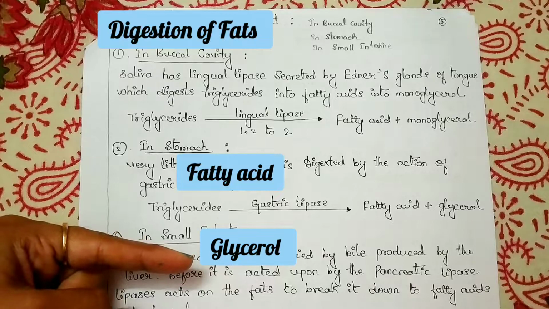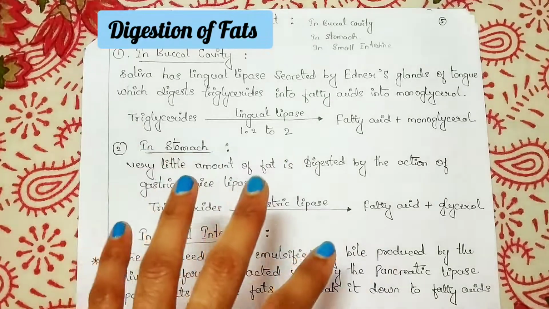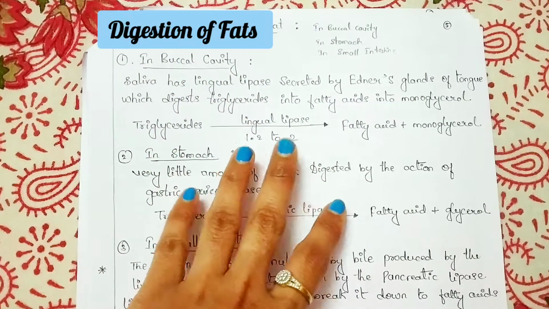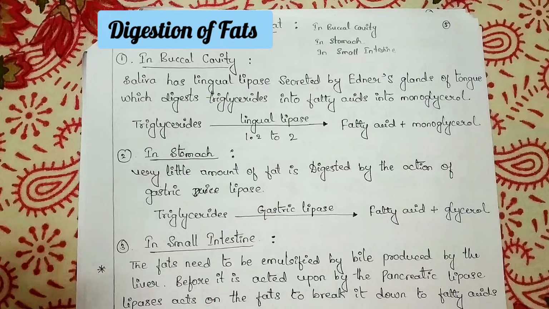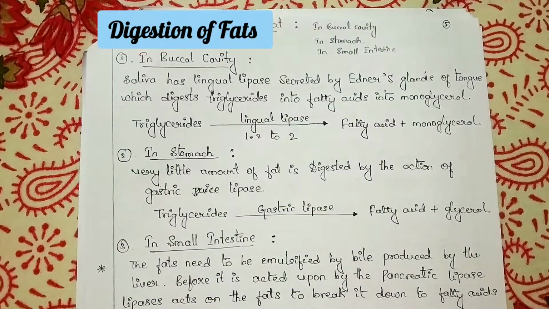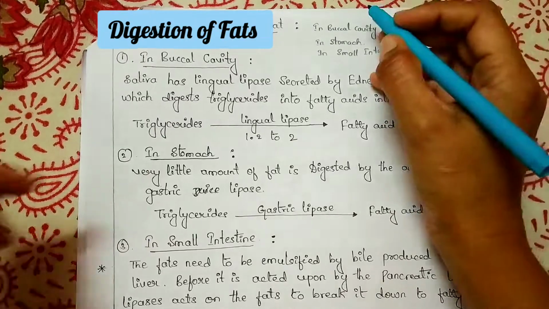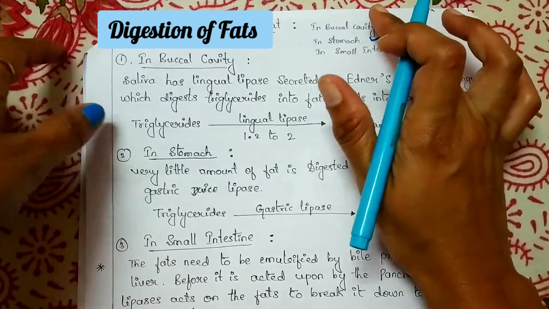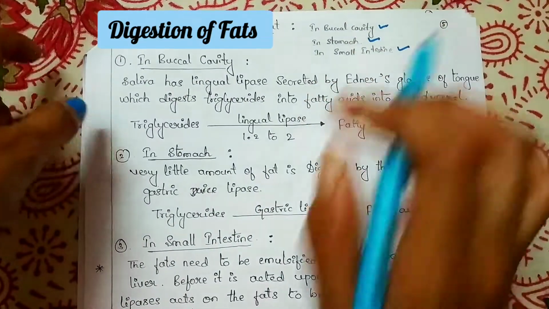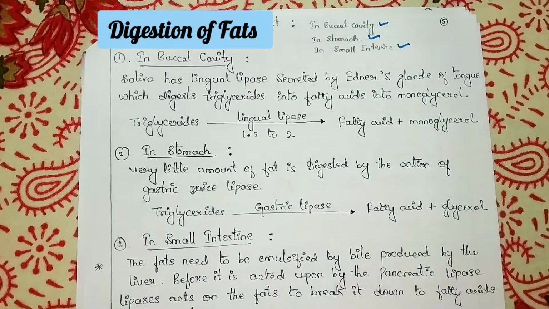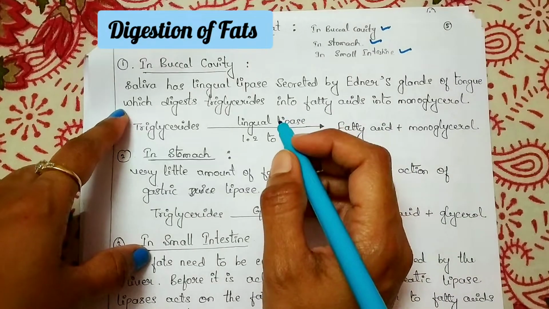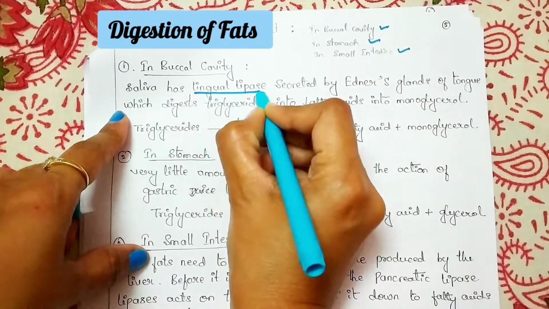Now we know that these are components of the food. So how is this lipid going to be digested by our digestive system? It is very interesting to know, so we will learn about that. Coming to the parts of the digestive system, we have the buccal cavity, stomach and small intestine. We will study what happens in these parts one by one. First, in the buccal cavity, I mean the oral cavity, the saliva has an enzyme to digest the lipid. That enzyme is called lingual lipase.